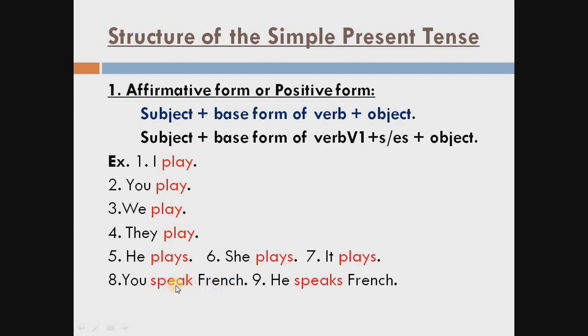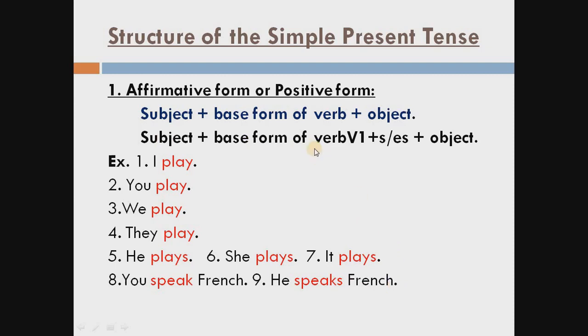If the verb is in the first form, then this sentence is in the simple present tense. See, he speaks French. Here we use s. Why? Because of this formula. We know that in the simple present tense, if the subject is singular, we always use s or es in the main verb, then object. So this sentence is in the simple present tense.